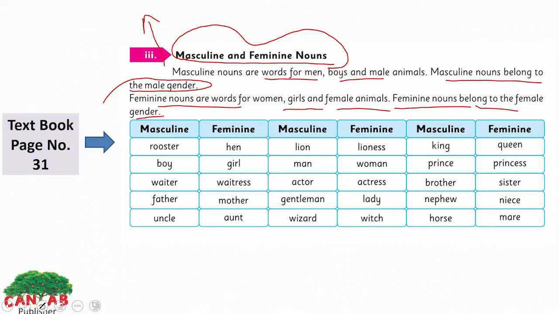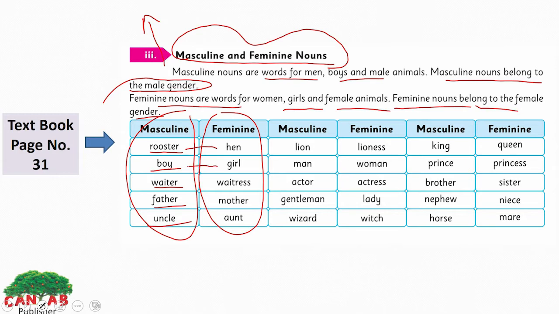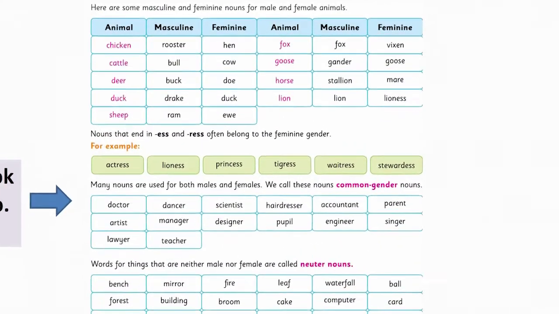We have masculine and feminine nouns here: rooster, boy, waiter, father, uncle. And for these masculine nouns, we have these feminine nouns. For rooster, it's hen. For boy, it's girl. For waiter, it's waitress. For father, it's mother. And for uncle, there is aunt. Lion, lioness; man, woman; actor, actress; gentleman, lady; wizard, witch; king, queen; prince, princess; brother, sister; nephew, niece; horse, and mare.